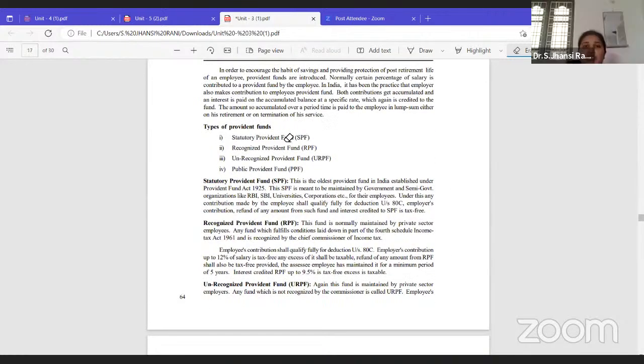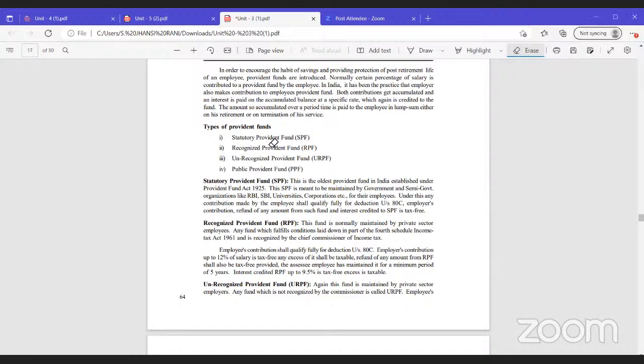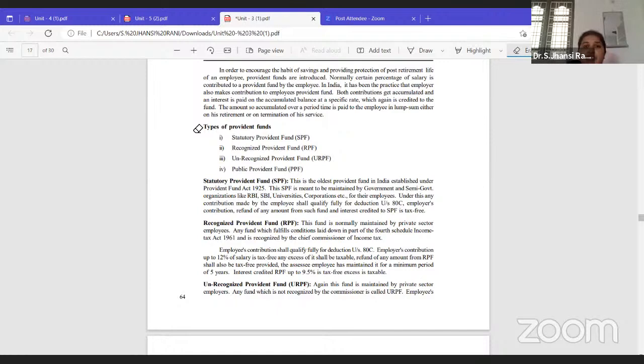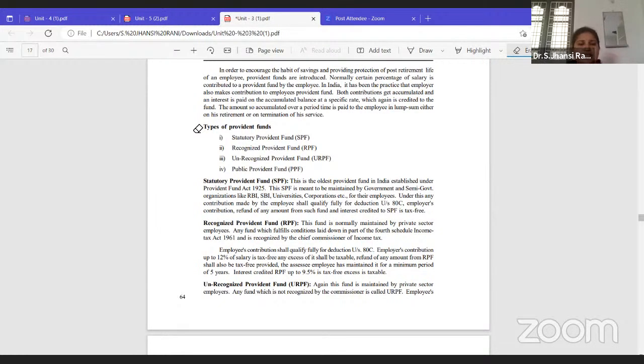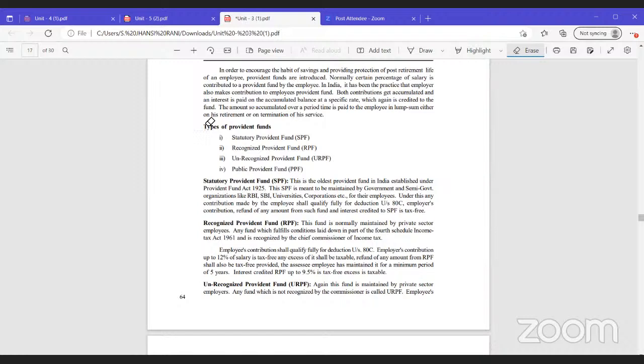Madam, please send all these details on statutory provident fund to us. Means I didn't get you. Send all these details to us, ma'am. In the group, I had given the number to you. Video or notes? Notes, ma'am. Okay, I think it's available in your textbook itself. It's okay, I'll send it.